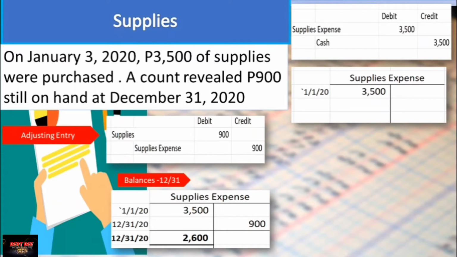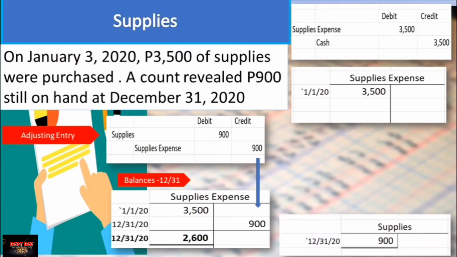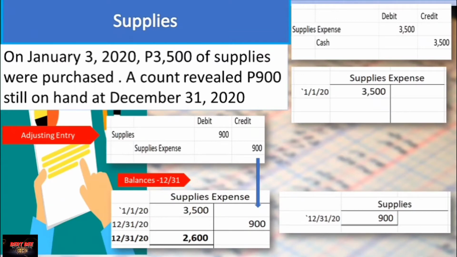And that is from initially recorded 3,500, remove the effect of the adjusting entry of 900, therefore the balance is 2,600. And on the other hand, the supplies has an established ending balance of 900. So that is the effect of your adjusting entries. I hope you understood this part.